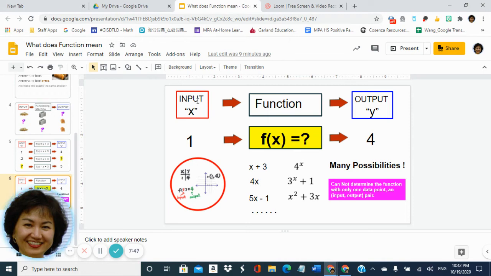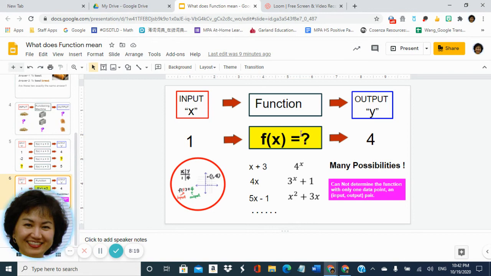What if you have an input and you have an output, but you do not know what your function really is? Like this example, you have a machine here, f of x. You do not know what f of x is doing. All you see here is the input is 1 and the output is 4.